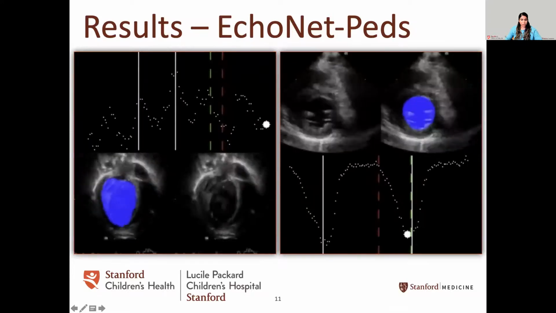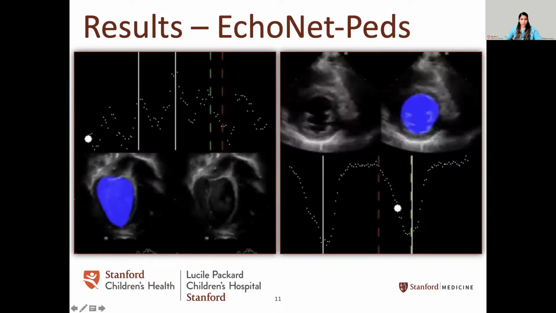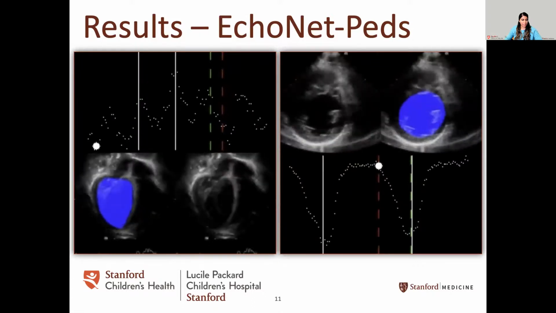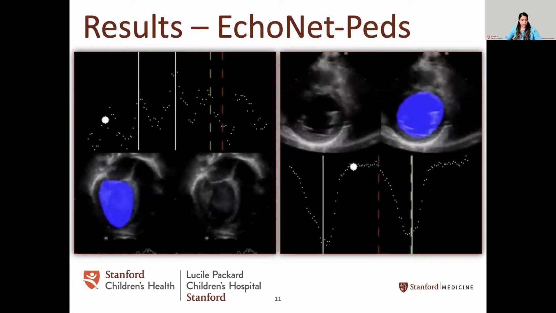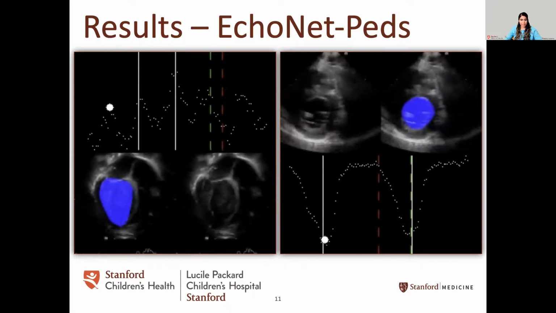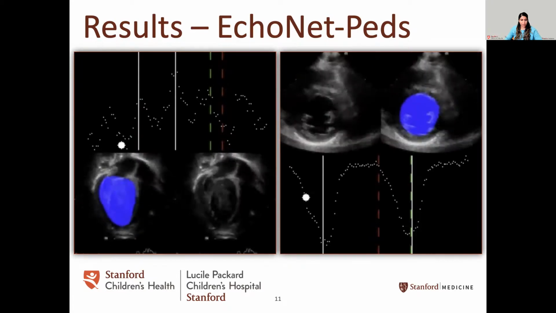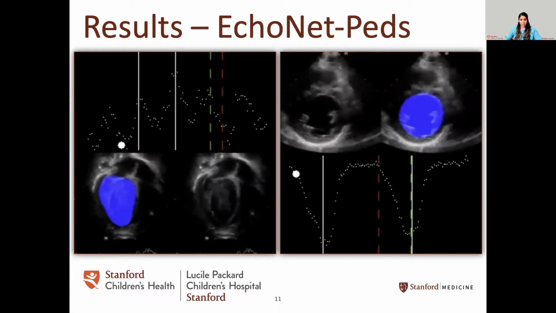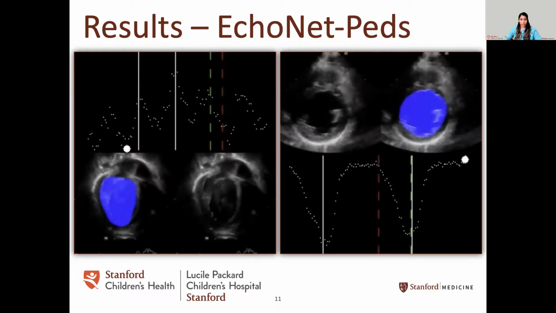This video shows the model, which we've now deemed EchoNet Peds, performing the segmentation throughout the video clip. You can see that in both the apical 4-chamber and the parasternal long axis, the blue mask, as we call it, is tracking along the endocardial borders throughout the cardiac cycle and across multiple beats.